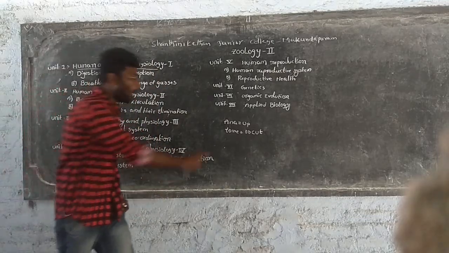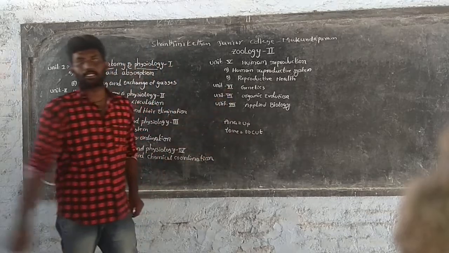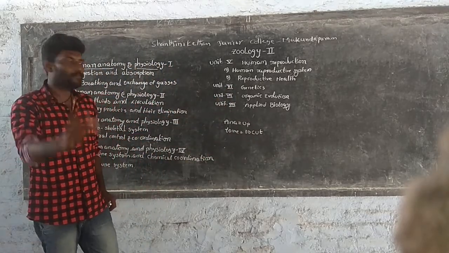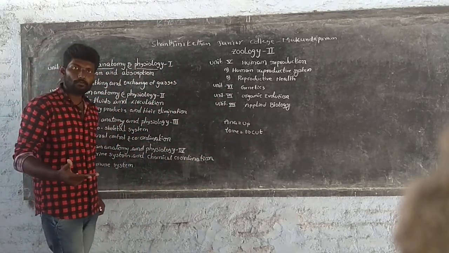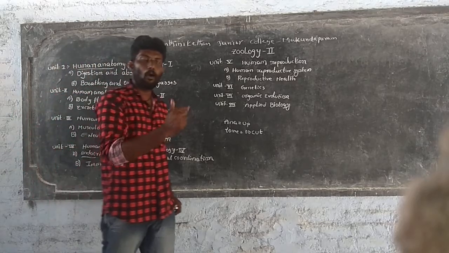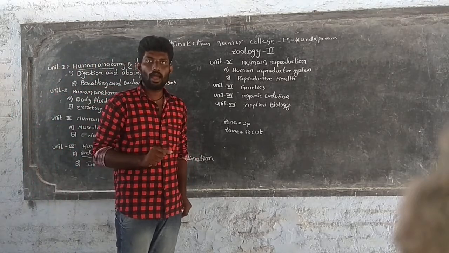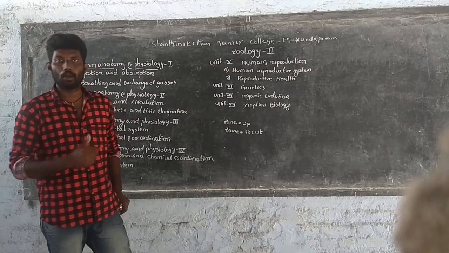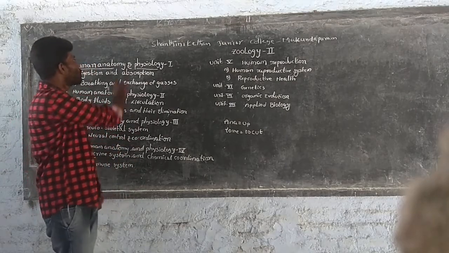Ana means up. Tome means to cut. So what is the definition of human anatomy? It is the dissection of body parts in an orderly way, and the study of the structure of body parts in this process is known as human anatomy.